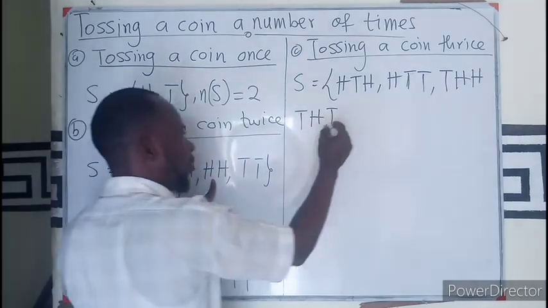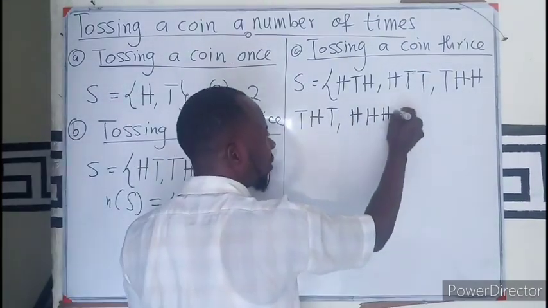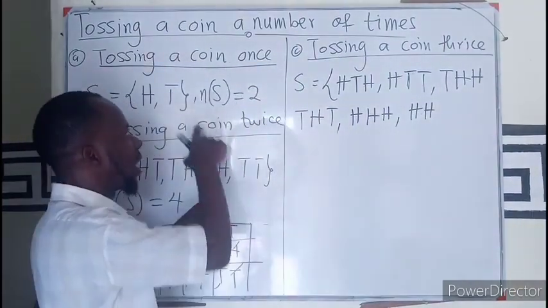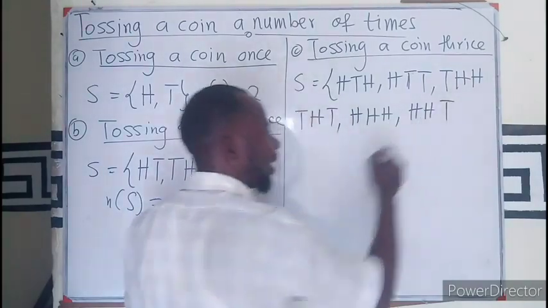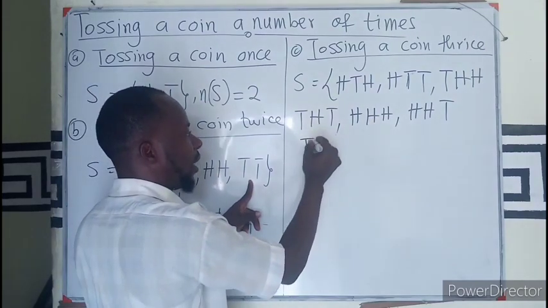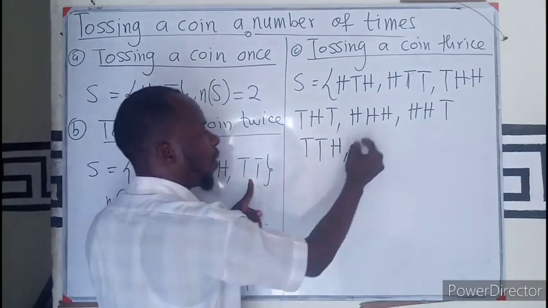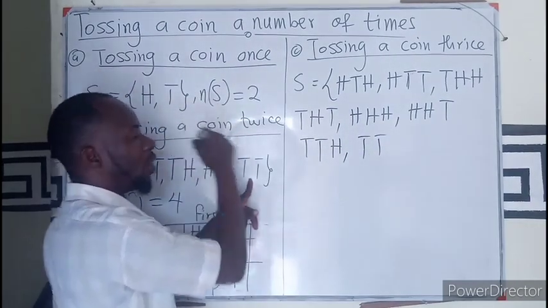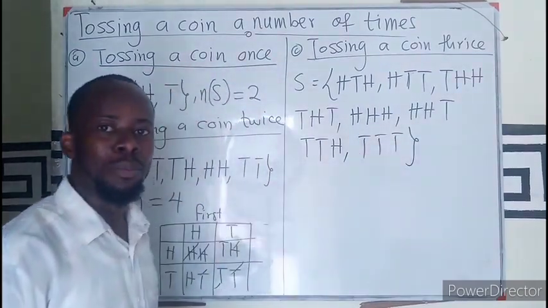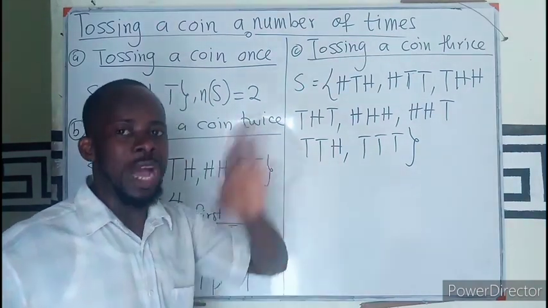Then this will follow. So that will be a head and a head from here with a head. Or it could be a head and a head coming along with what? A tail. Then from my second trial, I may have tail, tail moving along with a head, or tail, tail moving along with what? A tail. So in all, this could be your sample space if you are tossing a coin 3 times or tossing 3 coins once.